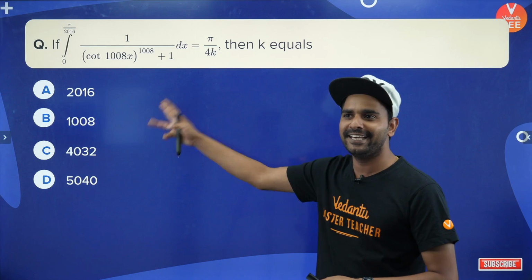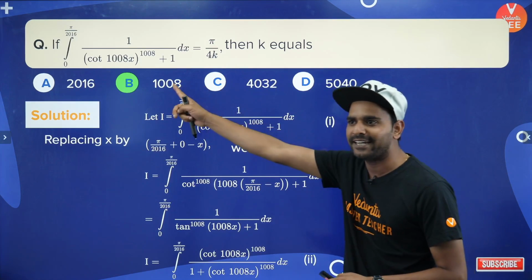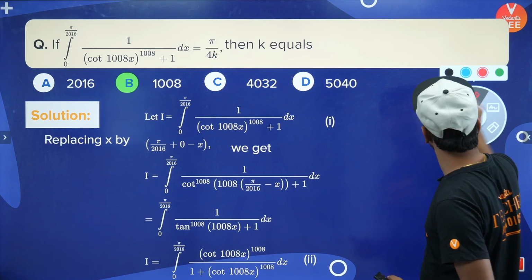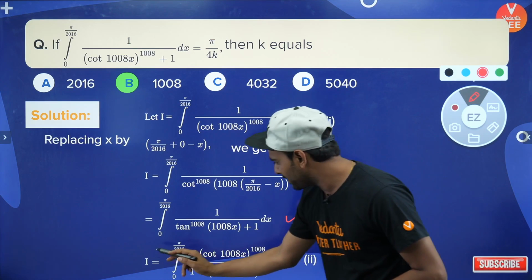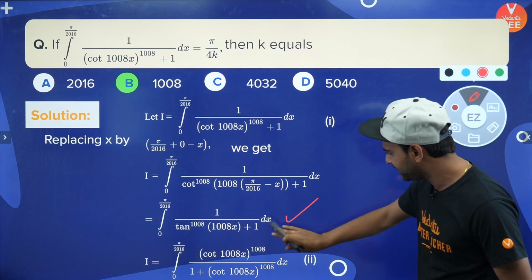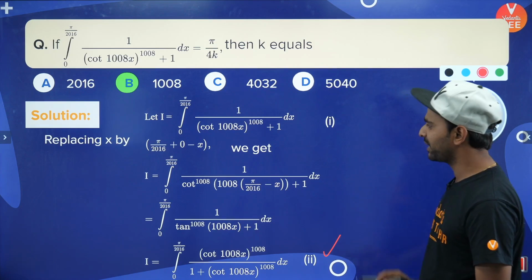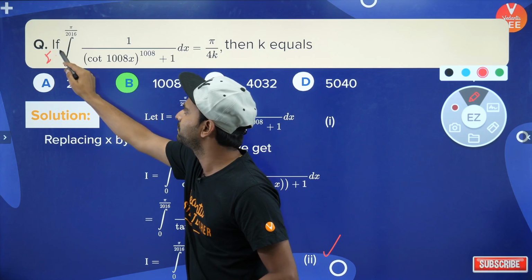चलो A, B, C या D क्या आंसर आया? B आंसर आया काफी सारे लोगों का. एब्सोल्युटली करेक्ट आंसर, B is the right answer guys. So when I apply the property that I told you, we can reach out till here very easily, right? So the very same expression is coming, I can rewrite like this. If I write tan in terms of cot, so I can write down the same expression like this. Now this was the first expression, let me call it as I, है ना?